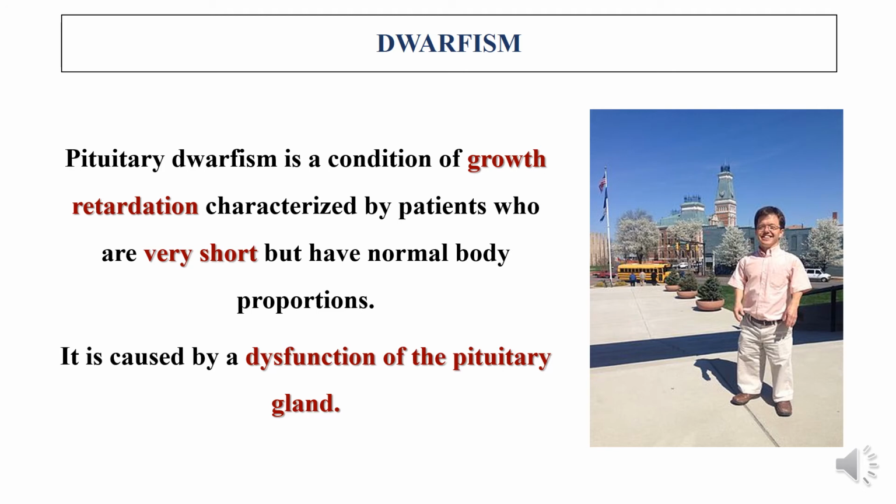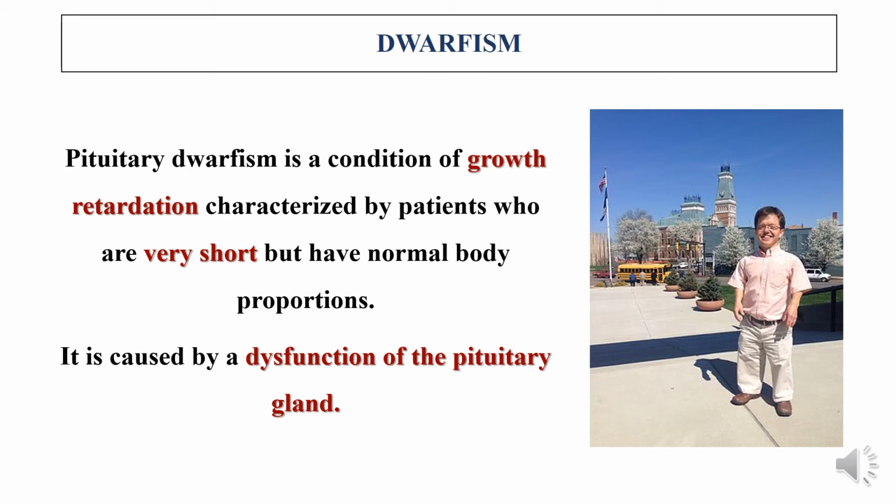Actually, the posterior pituitary is not involved in synthesis, whereas it stores the hormones of the hypothalamus and is involved in their secretion. That is, the antidiuretic hormone and oxytocin are the 2 hormones stored and secreted by the posterior pituitary gland, whereas the anterior pituitary gland synthesizes and gives out 6 different hormones.